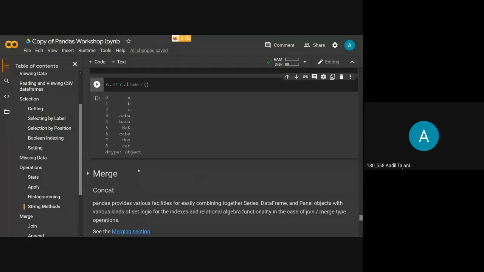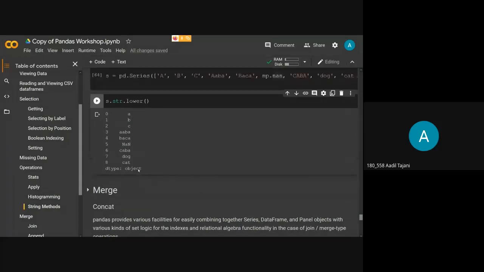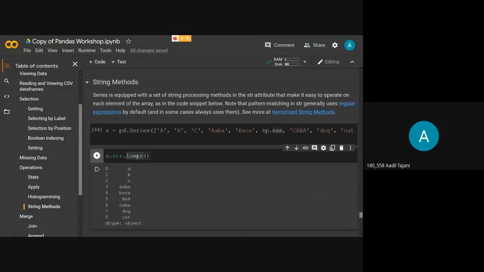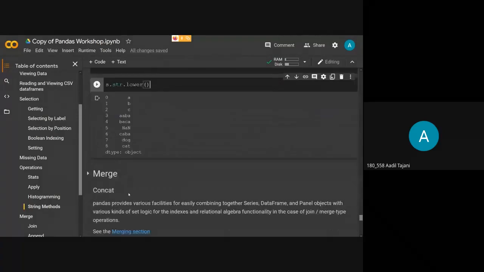So when you do any kind of operation, all the null values will return null only, because you can't do any kind of operation on null values. So these are the string methods. You can also discover other basic string methods. As you can see, in the basics of Python, if we want a whole list of strings converted into lowercase, we use lambda functions, list comprehension, or loops. But here we have just used this one line and it has converted the whole series into lowercase. This is the beauty of pandas, and that's why pandas is very famous.